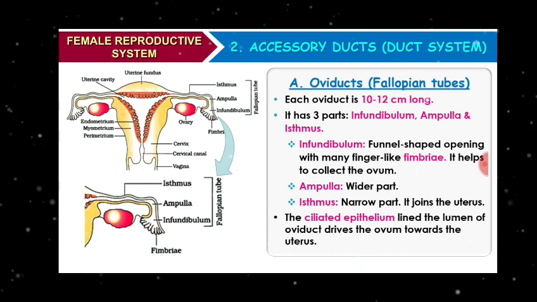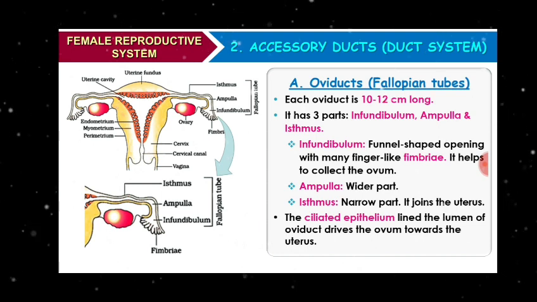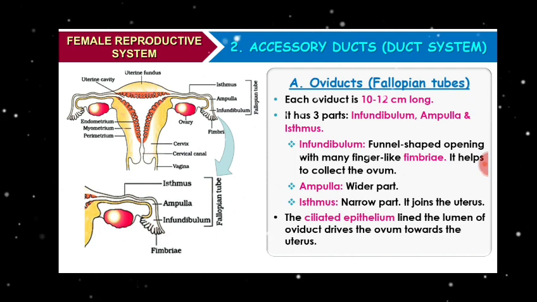It has a narrow lumen and joins the uterus. And there is a junction between ampulla and isthmus. This ampullary isthmic junction is where fertilization takes place, or fusion of ovum and a sperm takes place.